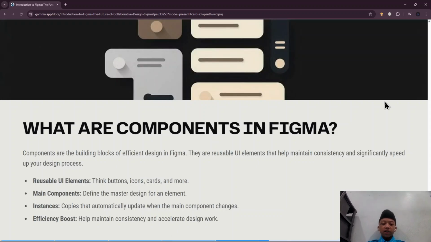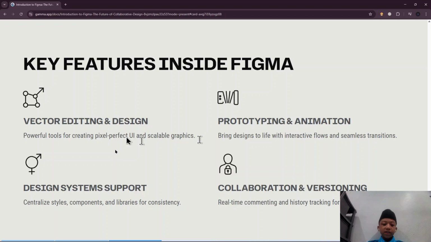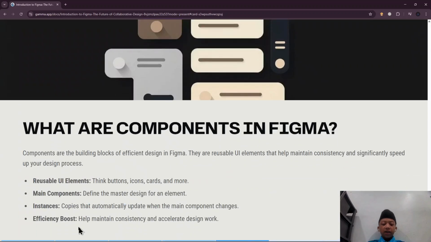Let's go to the material. So here, like I told you before, there is design system support like styles, components, color, typography, and more. But here, we just learn about the component, and we will go through the material first before we go to the practical. What are components in Figma? Components are the building blocks of efficient design in Figma. They are reusable UI elements that help maintain consistency and significantly speed up your design process.